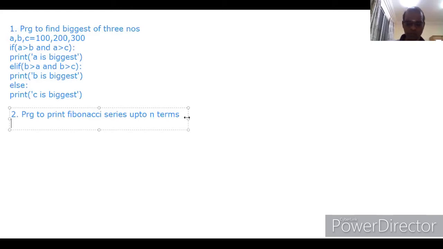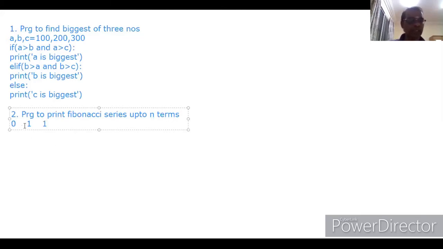First, we should do 0. We have to assign 1. These two numbers are kept as they are. This is the first number, and this is always the second number. So the first two numbers of the Fibonacci series should be 0 and 1. Then we add these two numbers: 0 plus 1 gives 1. That is the third number.